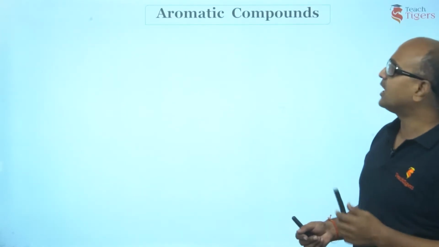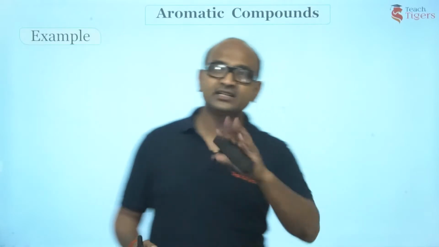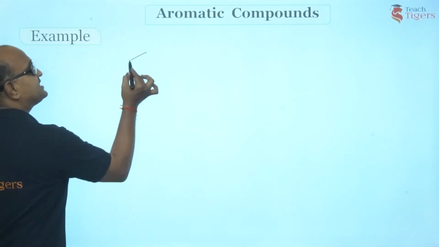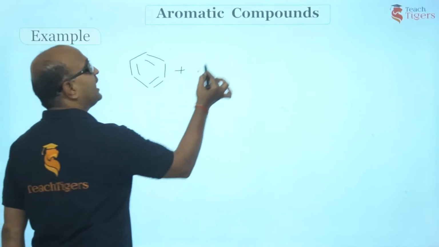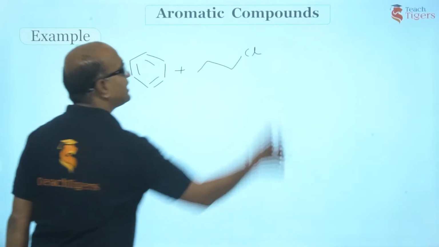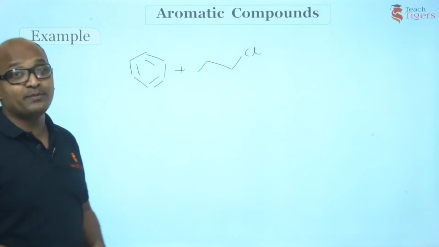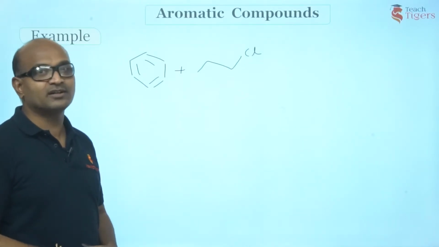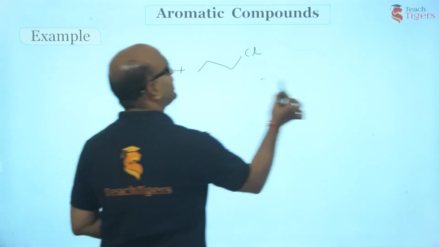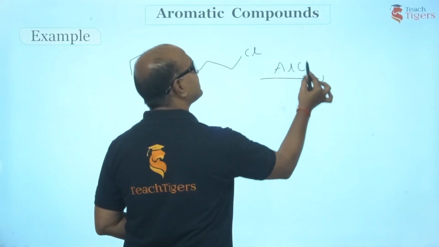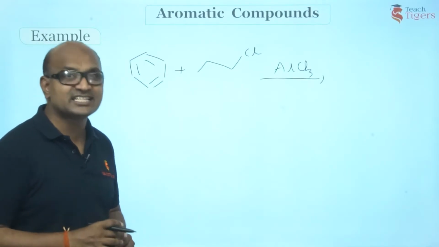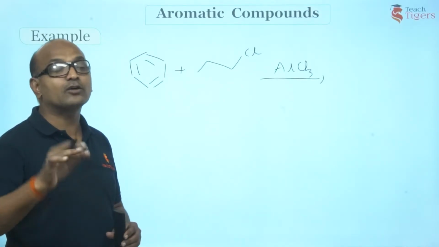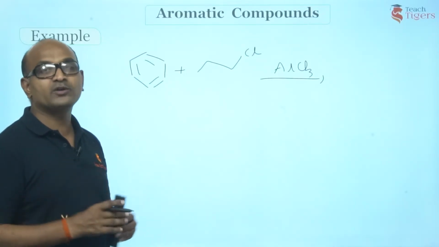Let us consider now an example. Alright. So let me consider alkylation first. I have taken benzene and I would like to prepare N-propyl benzene. Is that possible? Suppose you would take AlCl3 here, expecting an N-propyl carbocation which is unstable and will undergo rearrangement, as I've told you in the last session.